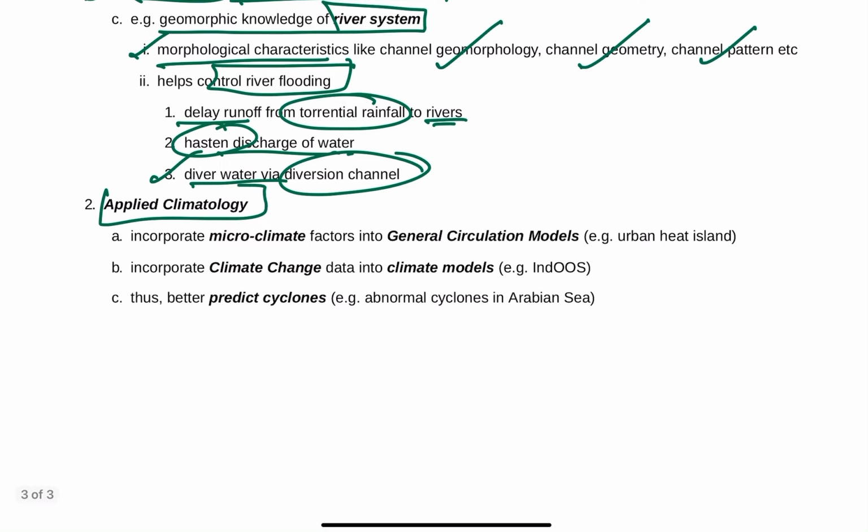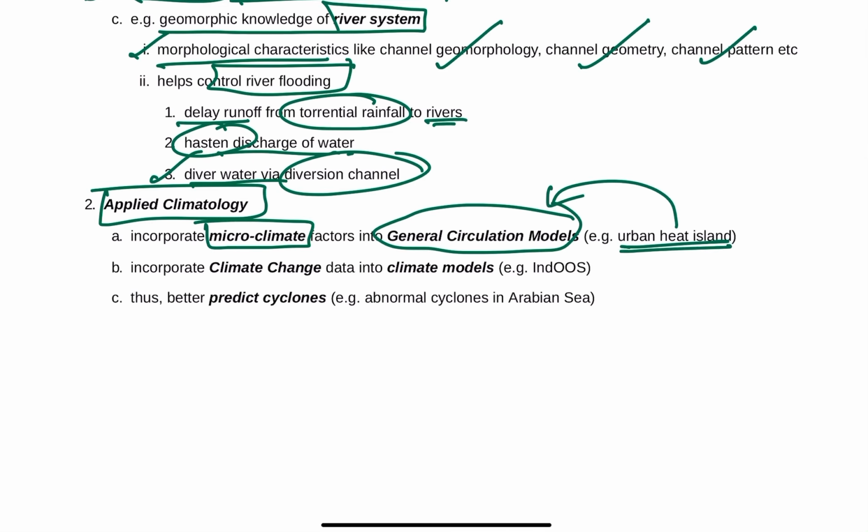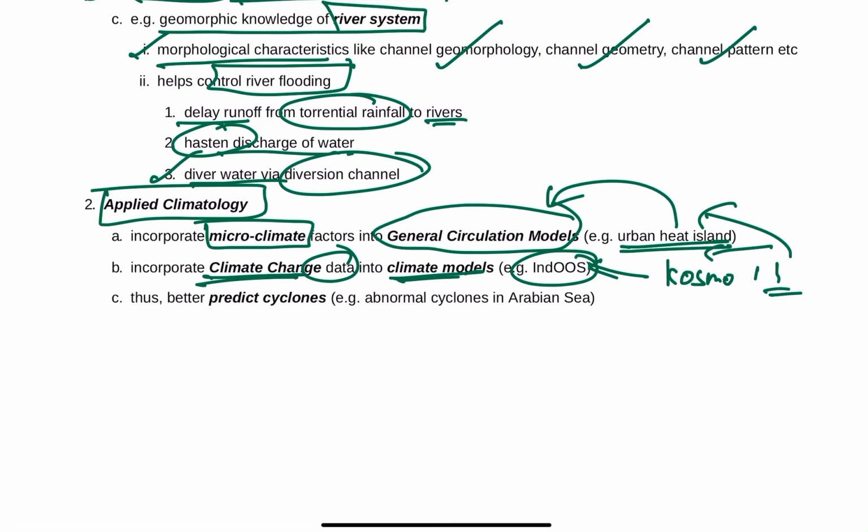Also we can use applied climatology here. For example, we can incorporate microclimate into general circulation models, such as the urban heat island effect. Also incorporate climate change data into the climate models. For more details regarding both of these, refer to the Cosmos first edition. And also we can better predict cyclones, for example abnormal cyclones in the Arabian Sea.